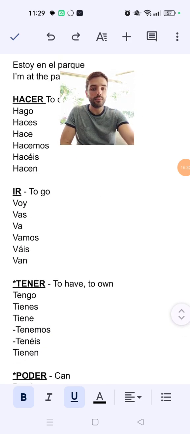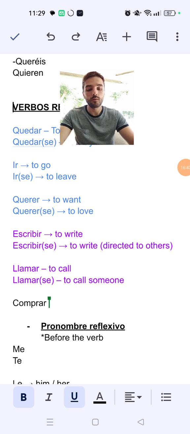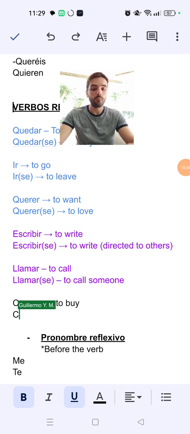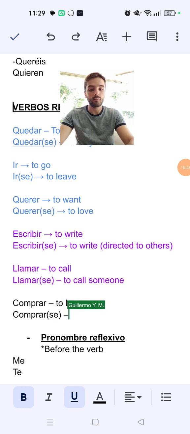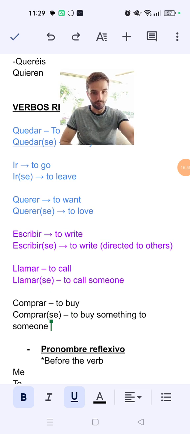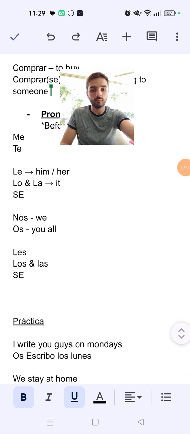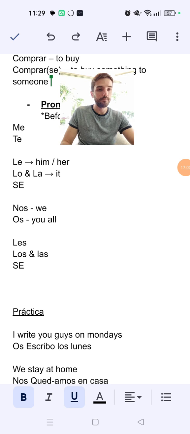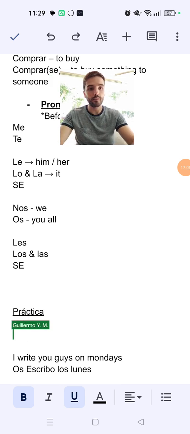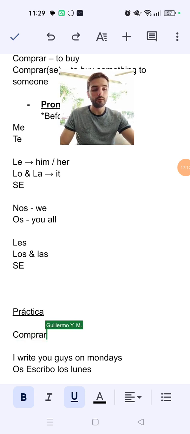So then if we go down again, comprar is to buy, comprarse is to buy something to someone. So then in práctica here, we have the verb comprar.